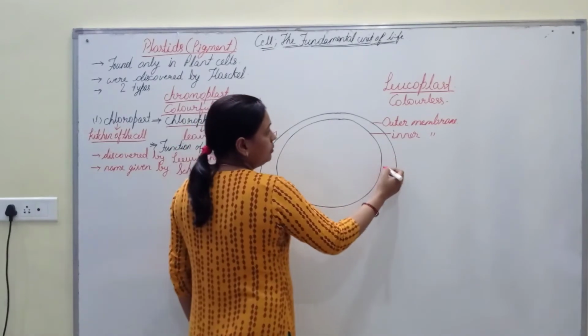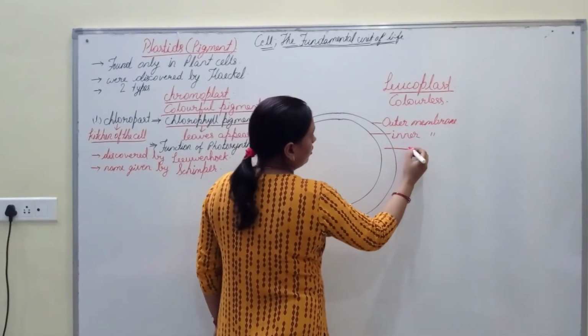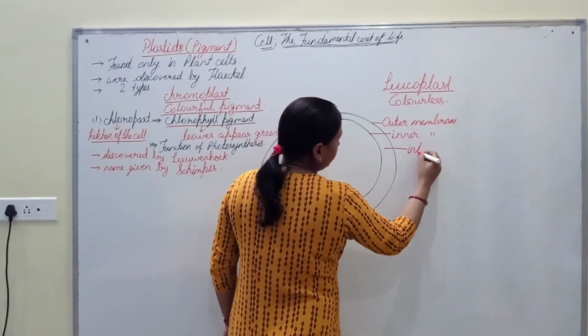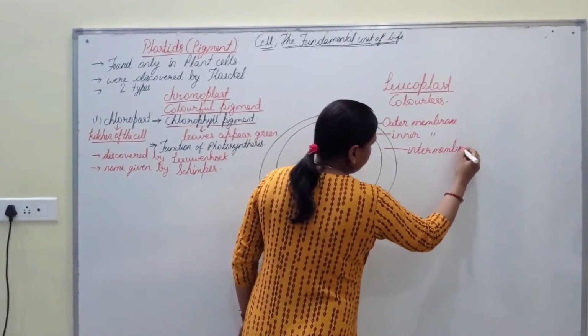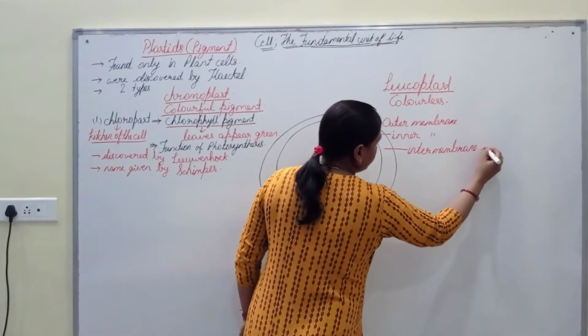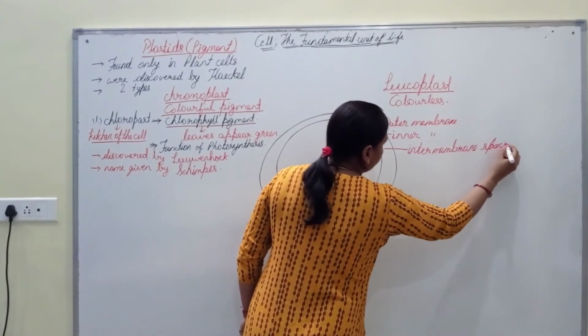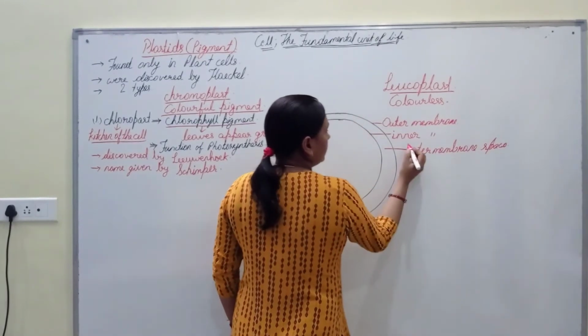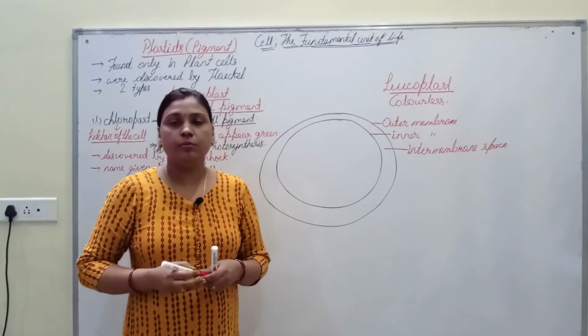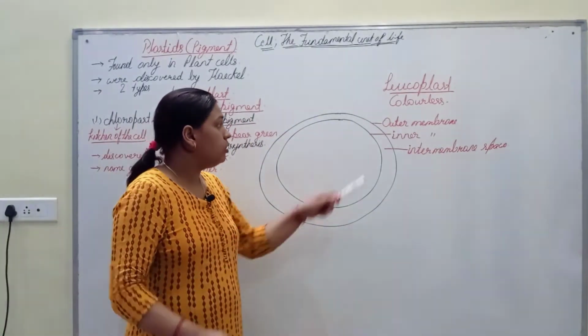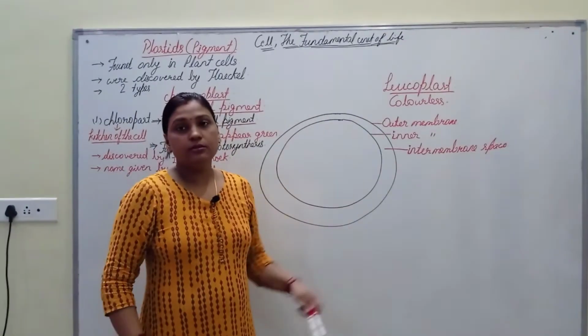The area between these two membranes is called the intermembrane space.